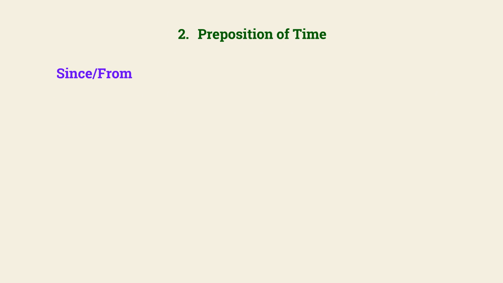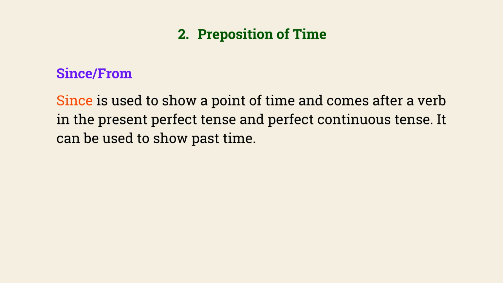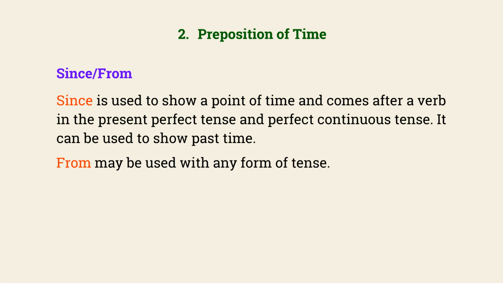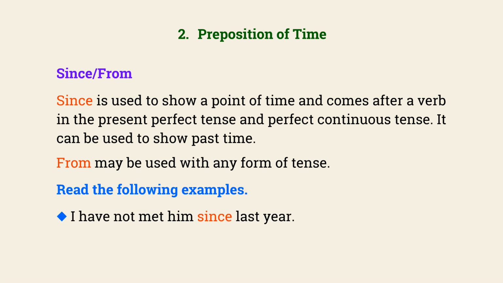Since or from. Since is used to show a point of time and comes after a verb in the present perfect tense and perfect continuous tense. It can be used to show past time. From may be used with any form of tense. Read the following examples. I have not met him since last year. He will join the office from Monday.